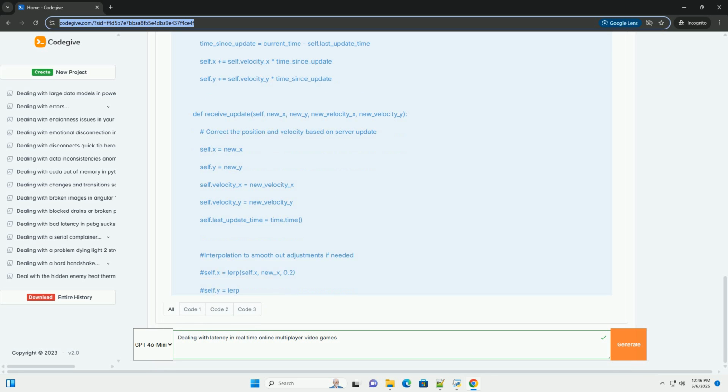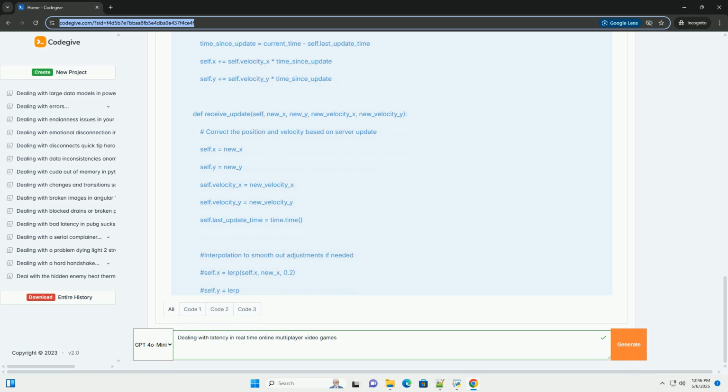9. Server-side authority. Concept: the server is the ultimate authority on the game state. Clients should not be able to directly manipulate the game state without server approval. This helps prevent cheating and ensures consistency. Implementation: all important game logic, for example hit detection, movement, and resource management, should be performed on the server. Clients send requests to the server, and the server validates those requests and updates the game state accordingly.